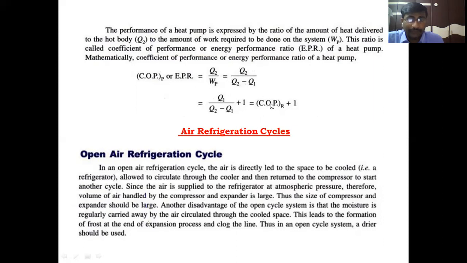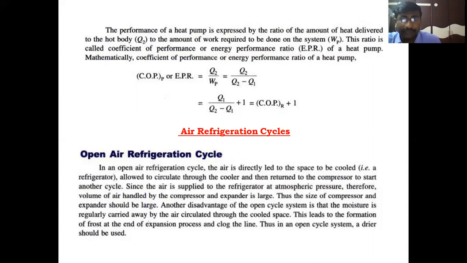Therefore, Q1 by Q2 minus Q1 is the COP of refrigerator, plus 1. That means the COP of the pump, or energy performance ratio of the pump, is 1 more than the COP of refrigerator. Clear, students? COP of pump is equal to COP of refrigerator plus 1. Are you understanding, dear students?